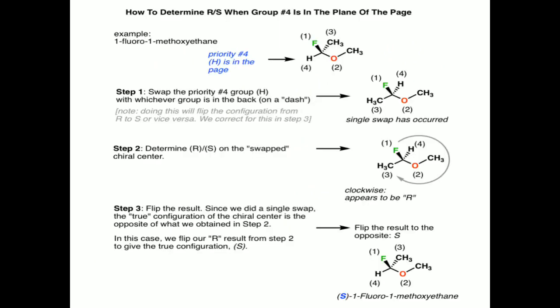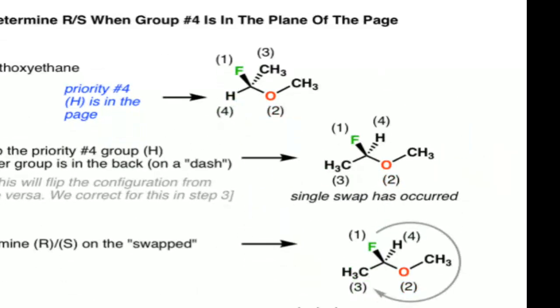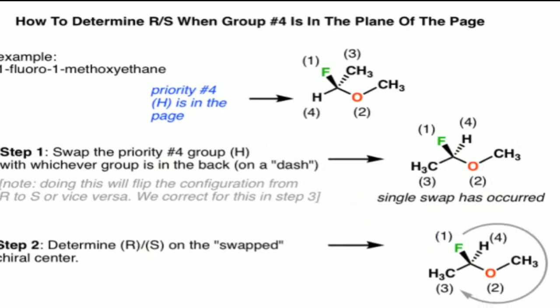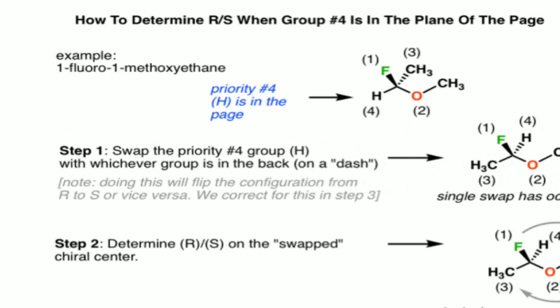Next we see a few examples before closing this class. Here you follow the same steps to assign the molecular configurations. 1-fluoro 1-methoxy ethane.